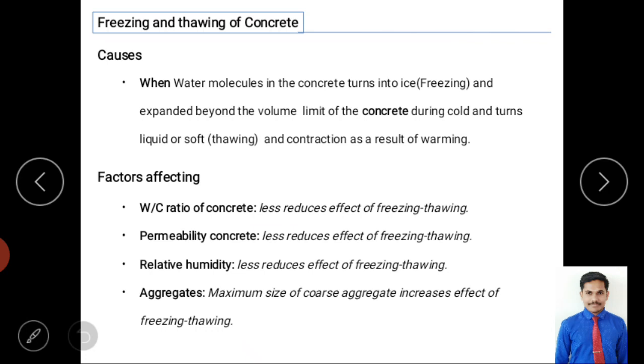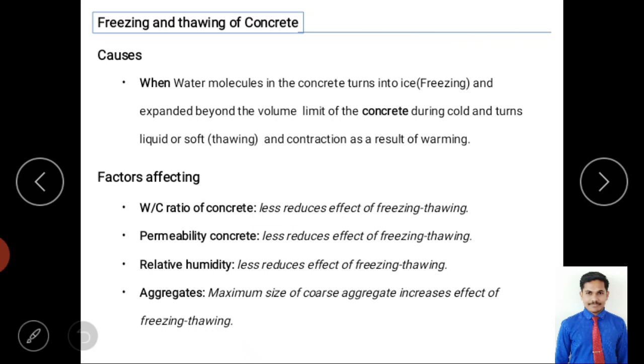If you go in depth into the definition, when water molecules in the concrete turn into ice, it is freezing, right? Freezing means water molecules in the concrete turn into ice, a solid state, a solidification. And plus it expands, because when water is at a lower temperature, it expands around 5% to 9% of its size.